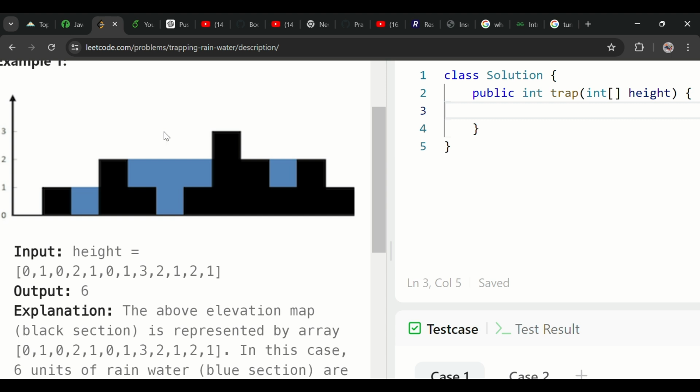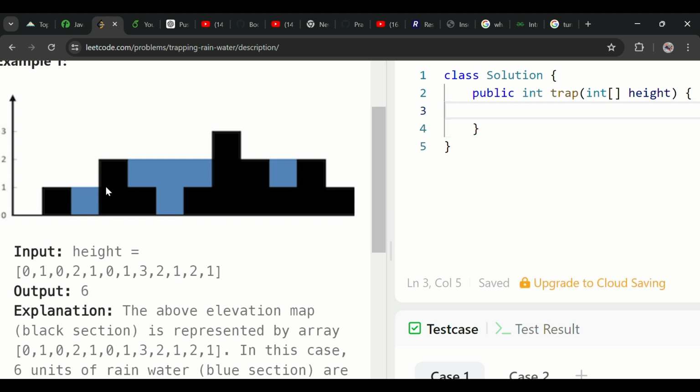So what we have to know is, let me take these as 1 and 2. In this case, how much water will it contain if I know the left block and the right block?